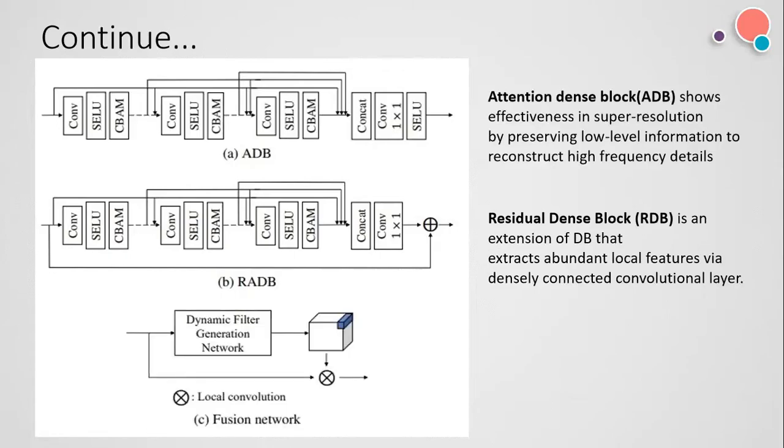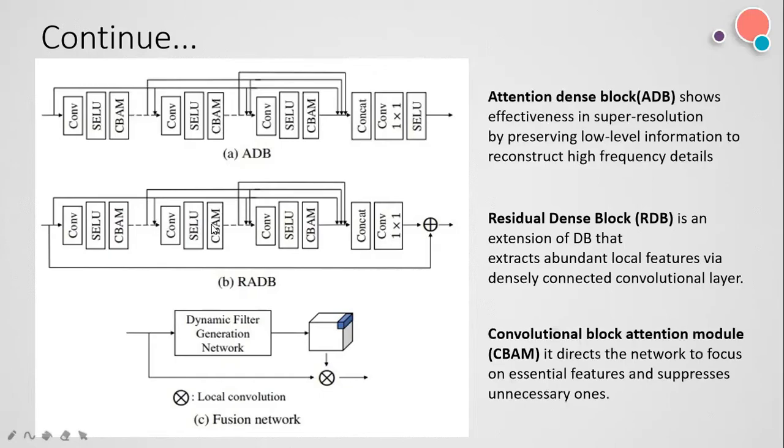So you can see we have also used here the concept of CBAM. You can see here that in these modules, after convolutional layer, we have the concept of SELU and CBAM. So what is CBAM? CBAM, also known as the convolutional block attention module. Among the many variations of the attention module, this convolutional block attention module is a simple but yet effective attention module for feed-forward convolutional neural networks.